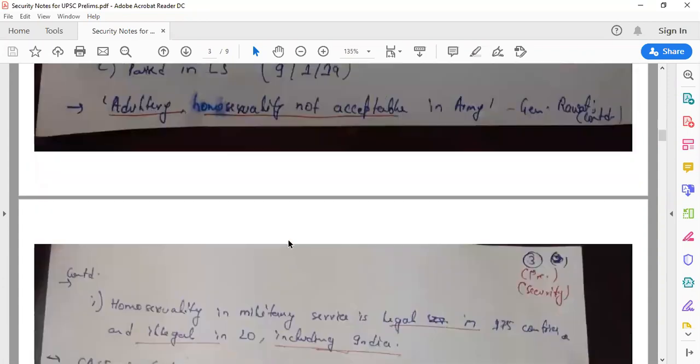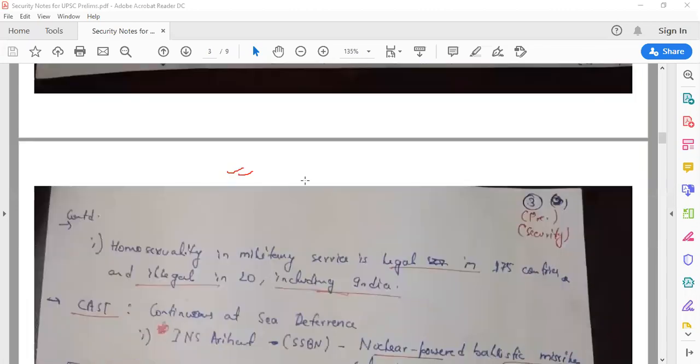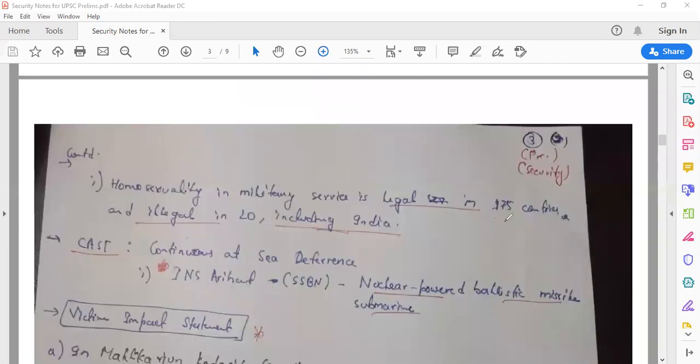Not very important. See, understand one thing. If you talk about adultery or homosexuality in the army, it is not accepted in the Indian army. It is not acceptable in the Indian army. General Rawat said it. And if you want to know more about homosexuality in military service, it is legal in 175 countries, but it is illegal in 20, including India. And the condition is still the same.